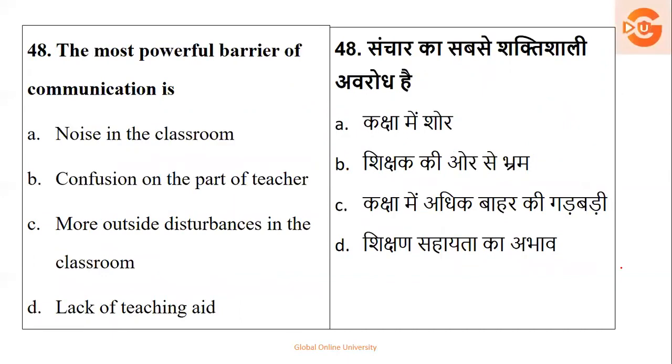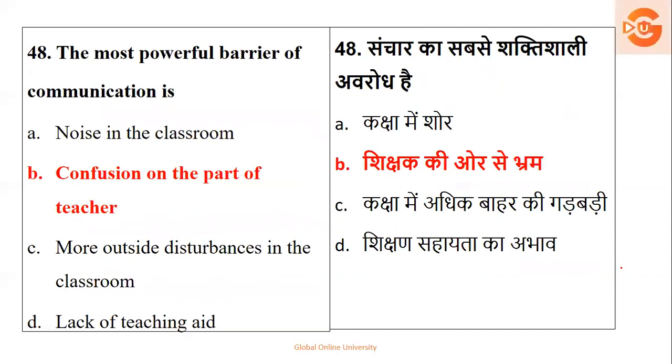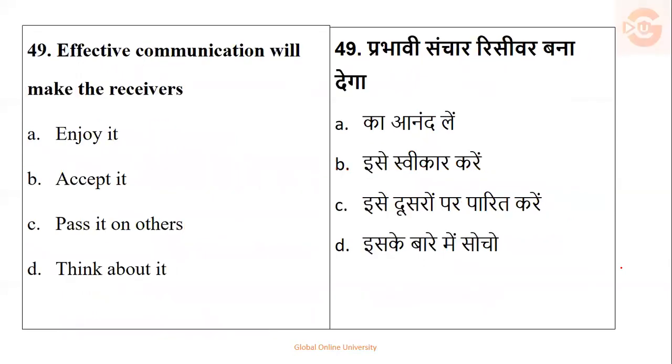Next, the most powerful barrier of communication is noise, confusion, disturbance, or lack of teaching aid. The most powerful barrier out of all the four is confusion on the part of the teacher. If the teacher gets confused, definitely the students cannot be very well versed with the knowledge. So here the right option is option B.